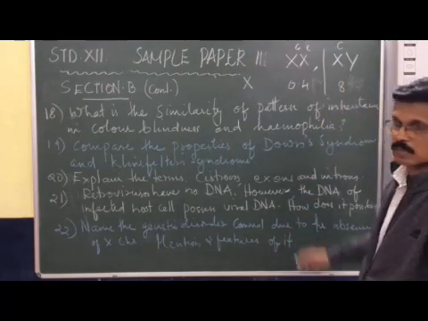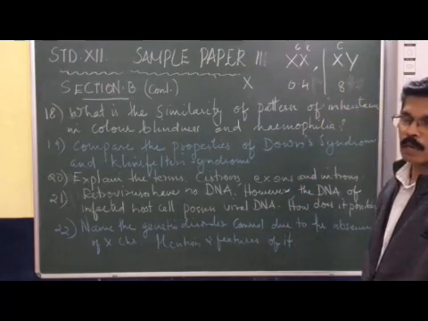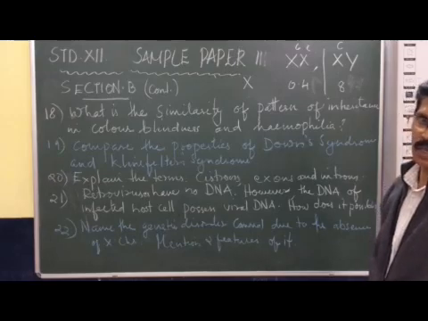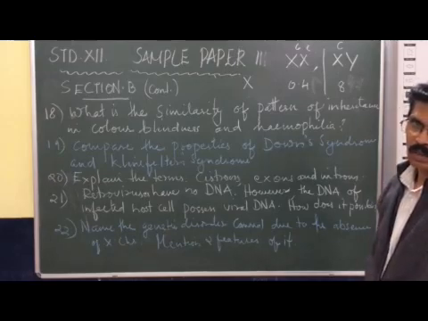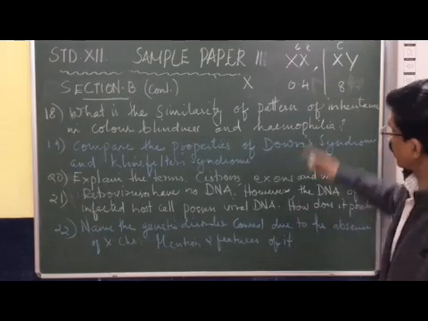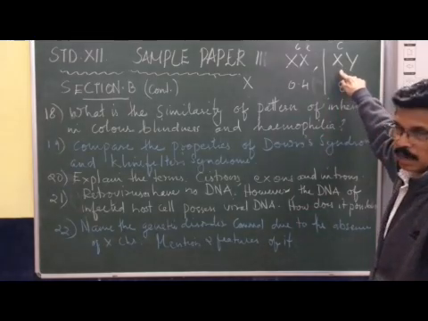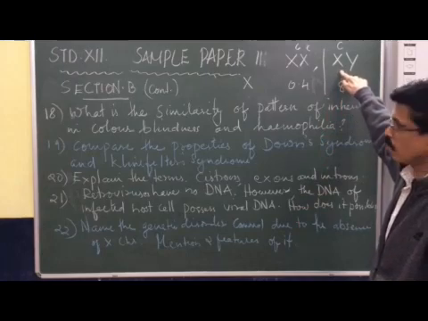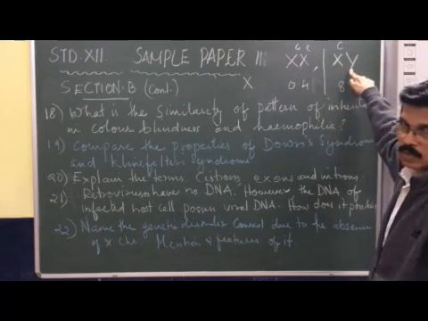And to become a male color blind, the mother should be either a carrier or color blind, and from the father he receives only the Y chromosome.